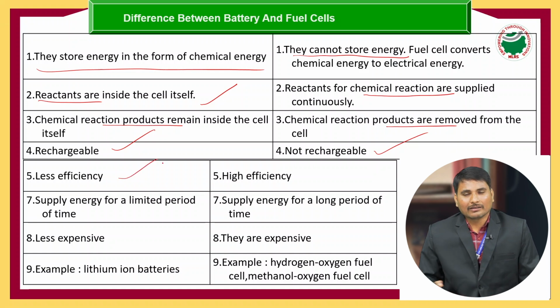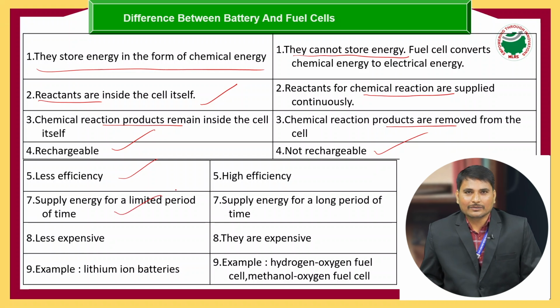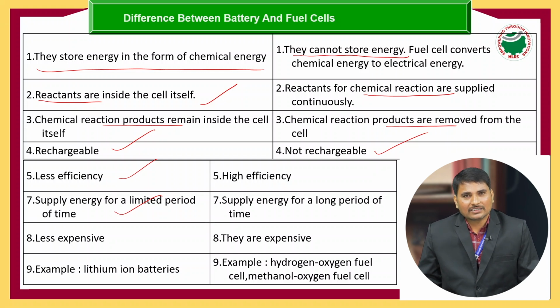And when compared to the fuel cells, batteries have less efficiency, and the energy supply is for a limited time. Why? Because when the reactants are converted into products, then the energy will stop. If you apply DC current, then reversible reactions occur, and only then are we getting the energy. But in the fuel cell, we are getting energy for a long period of time.